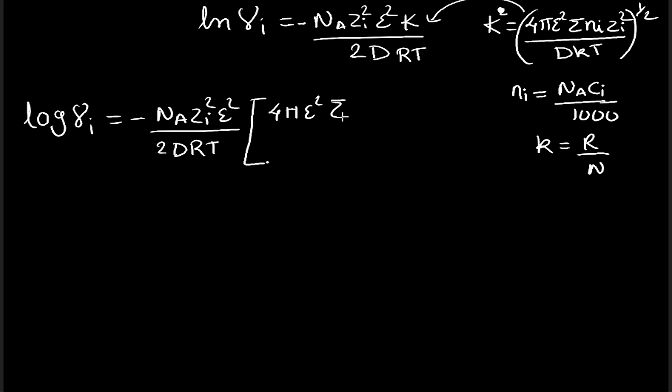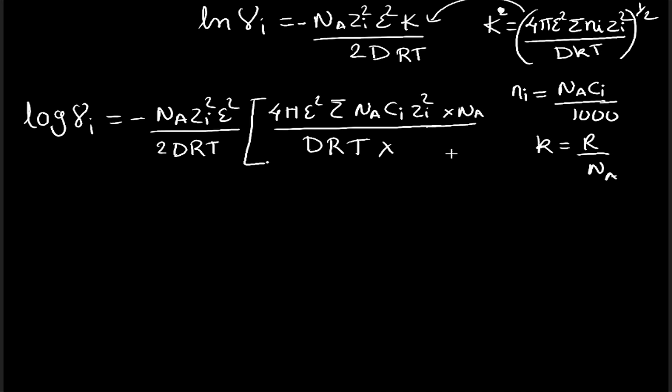This will be summation Ni, we are writing it as Na Ci zi square upon, we will have dr, Na in the denominator will go in the numerator, and we will have into Na drt, and then this 1000 will come into the denominator, and this will be 1000 to the power 1 by 2. Okay, now we can take Na outside, so this will be Na and this will become Na square.